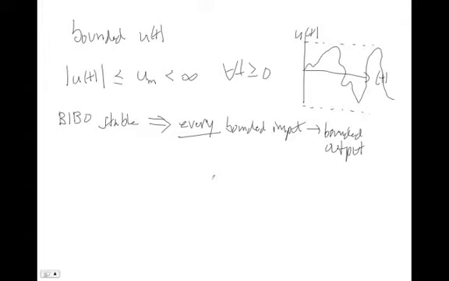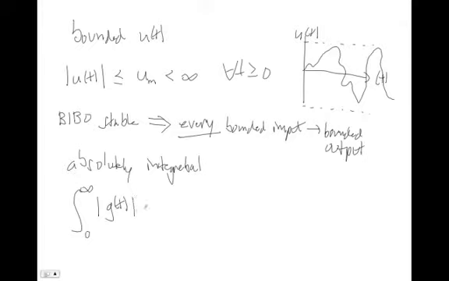So one thing that has been proven is that a single input, single output system is BIBO stable if and only if g of t is absolutely integrable. And the definition of that, and remember, g of t is the impulse response of our system, so this is something we can wrap our head around, is that if I take the magnitude of my impulse response and integrate it from 0 to time, and that's less than or equal to some number m, which is less than infinity, it doesn't matter what m is.